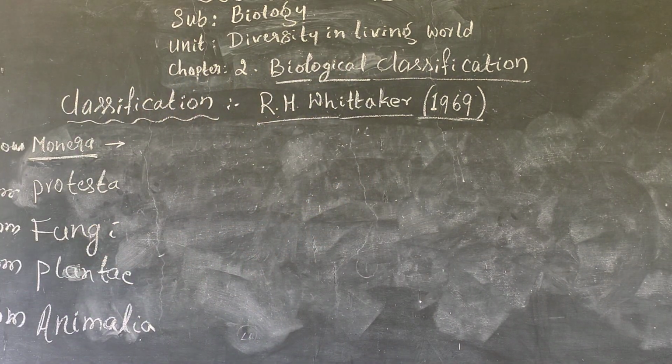Next, we go to the Protista. What are the components present in Protista? The Protista kingdom is all unicellular organisms. Those unicellular organisms completely come under the Protista. I think you know the various unicellular organisms in Protista, like euglenoid and some other unicellular organisms.